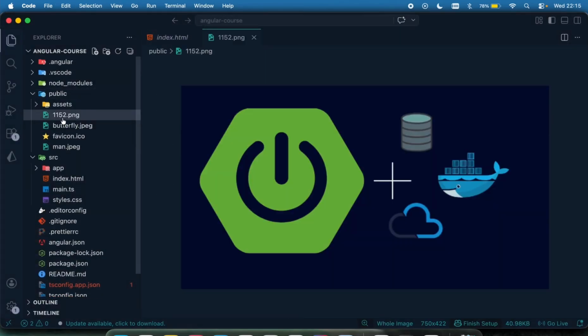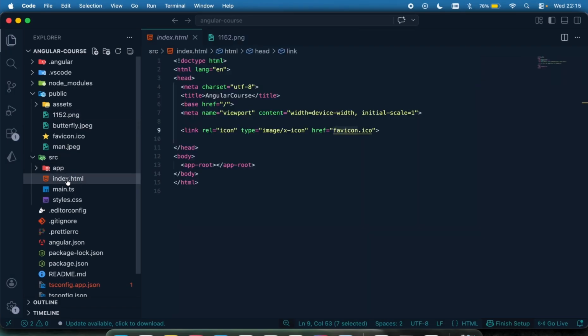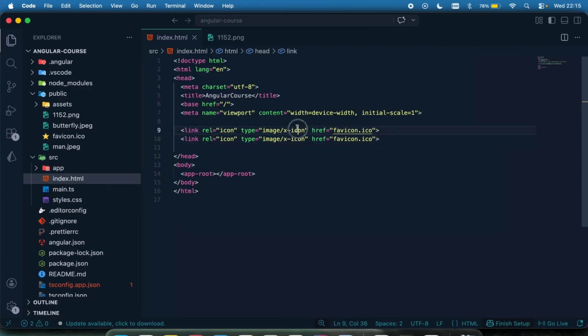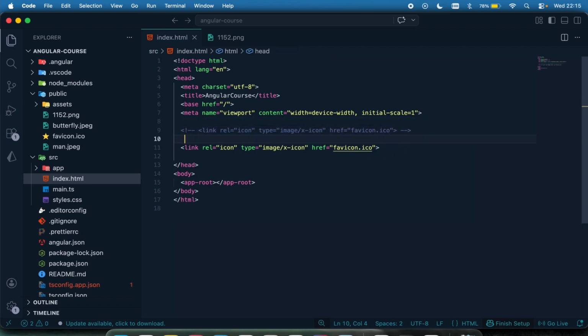You can see there's a 1152.png. If I go to my index right here, let me just copy this right here, paste it, comment that out. And here the reference is now going to be 1152.png.